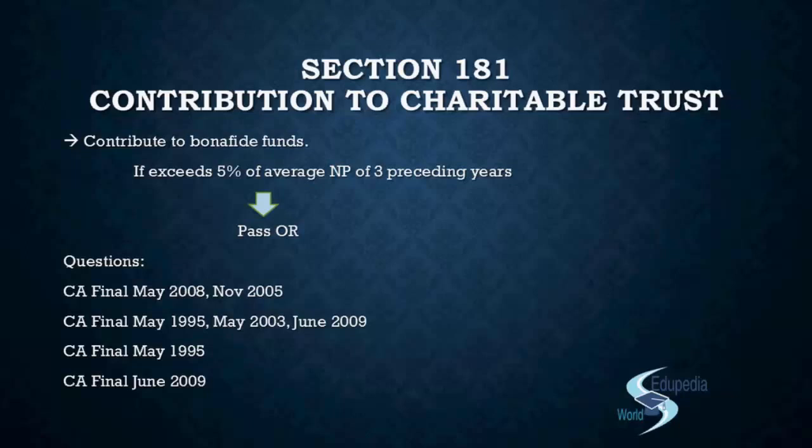And in the second portion, you'll have to do nothing, just add up the three profits, divide by 3, you get the average, multiply by 5%, you get the limit. So you will mention that yeah, if the director wants to make a contribution to the fund, charitable fund, then they do not need any ordinary resolution or anything. They just need to pass a board resolution up to the limit of 5%. But if they want to make additional contribution, if they want to go beyond the limit of 5%, they will have to pass an ordinary resolution as well, right, in the general meeting of the members.